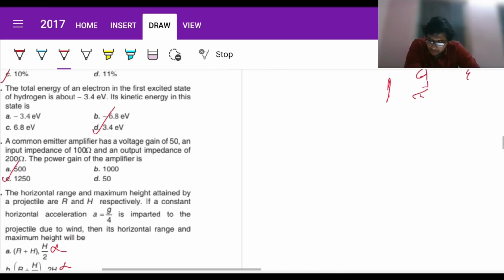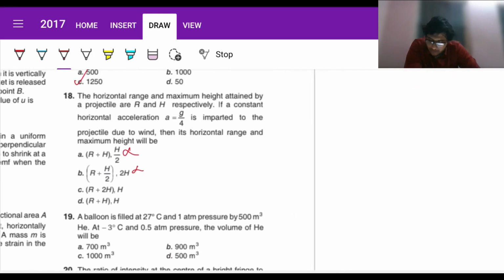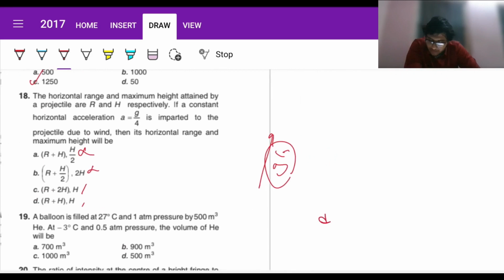Okay. Now see, the thing is here there is a horizontal acceleration given, so there will be no change in the vertical component, so our H will still remain H. All we have to do is find our range, right? Now R dash again can be written as whatever will be the time of flight. Initially it was just U cos theta, now it's going to be U cos theta plus something, like the velocity will keep on increasing because there is an acceleration of G by 4 in the horizontal direction as well.